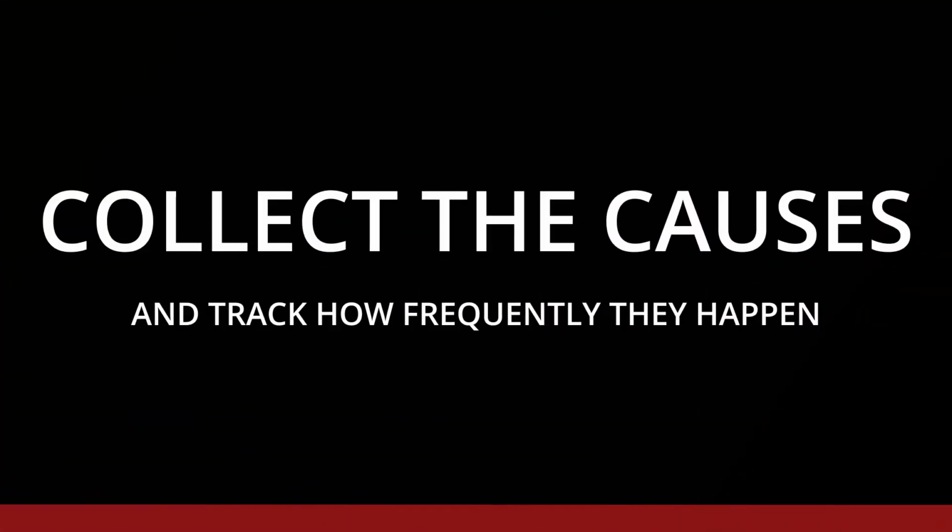We are often trying to understand why something happens or doesn't happen, and which are the most common reasons. The first step is to collect the causes and track how frequently they happen. Sometimes you can pull a report and get the data you need, but many times you will need to develop a tracker in order to get useful data.